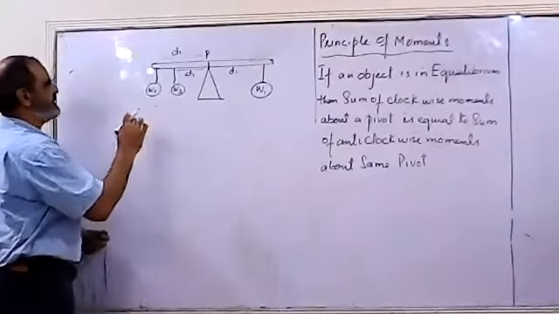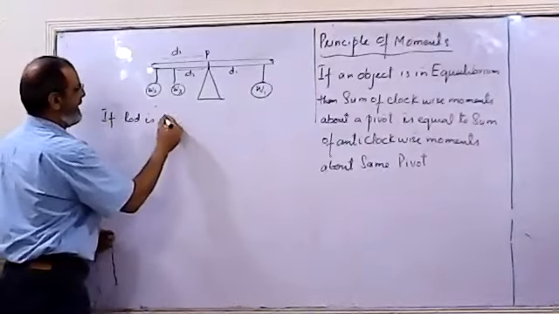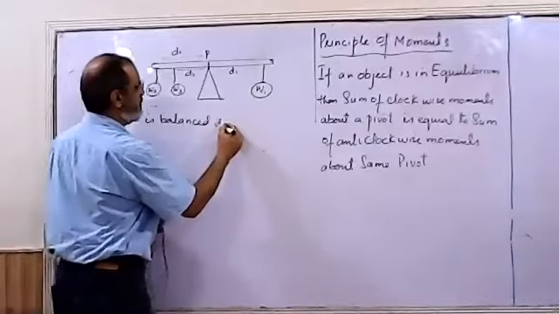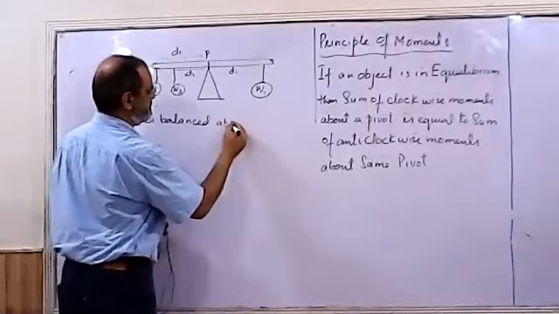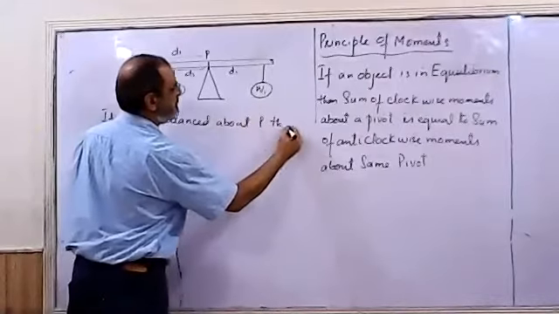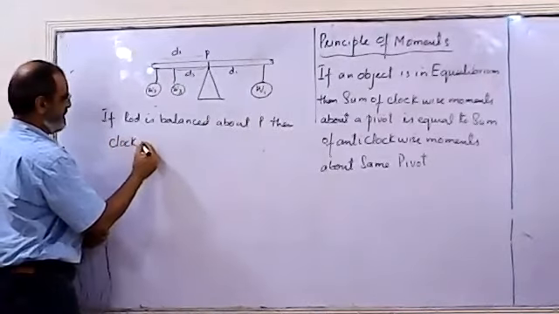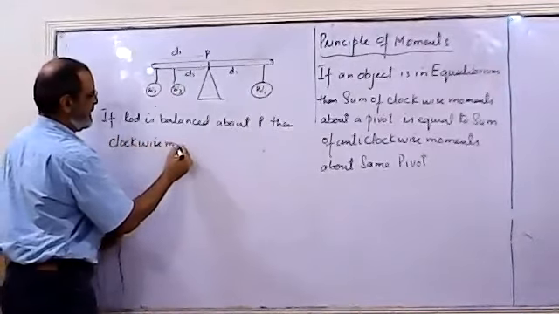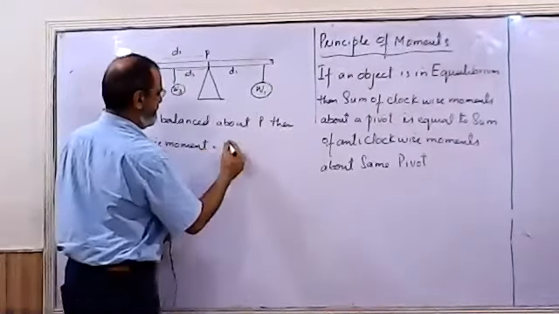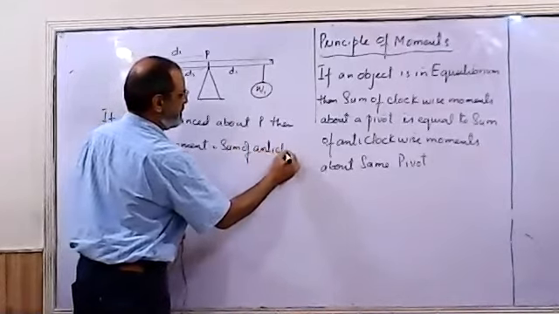According to principle of moments, if the rod is balanced or in equilibrium about P, then clockwise moment is equal to sum of anti-clockwise.